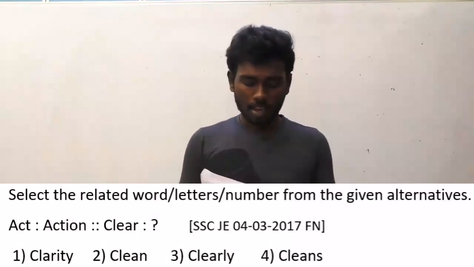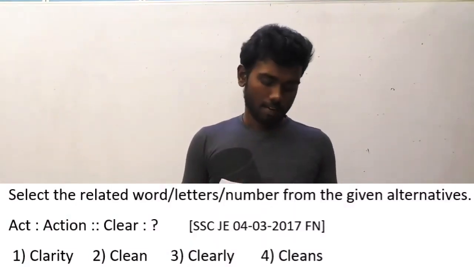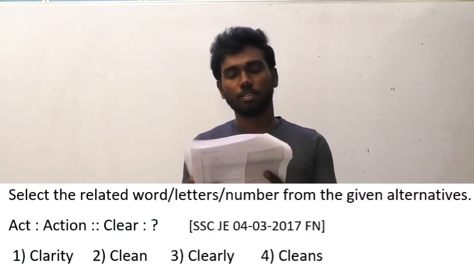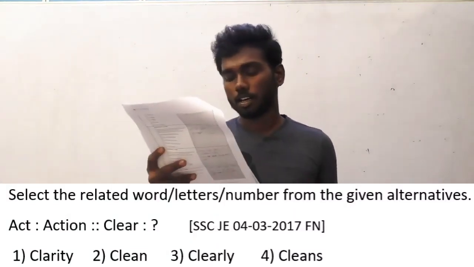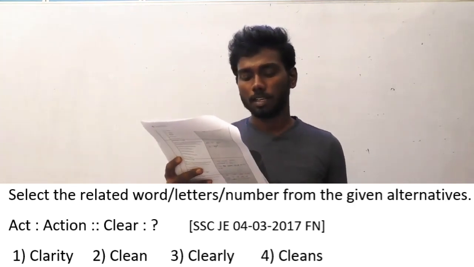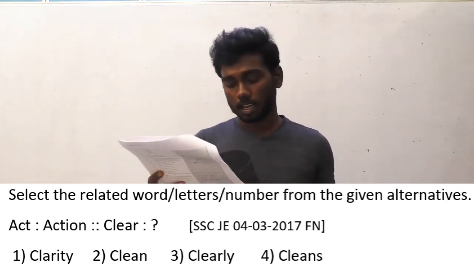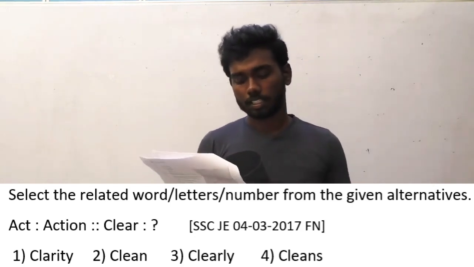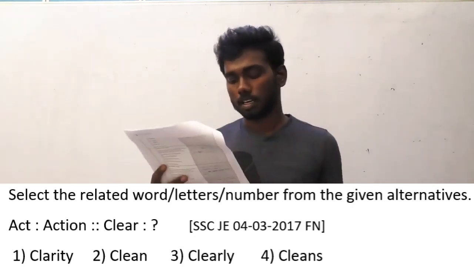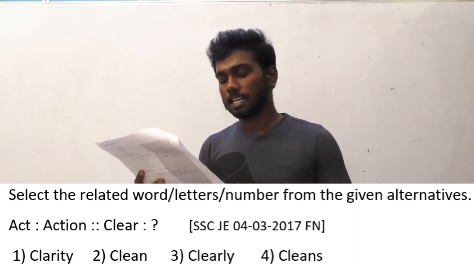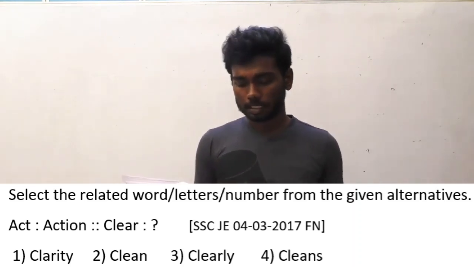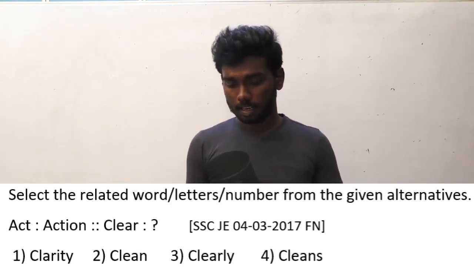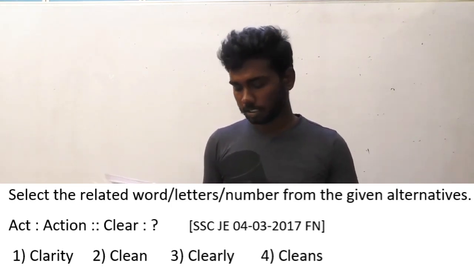The next question, the 28th question, was asked in SSC JE, 4/3/17 forenoon batch. Let me read out the question first. Select the related word or letters or numbers from the given alternatives. Act is to action. Clear is to what? Let me read out the answer options. Option A, clarity. Option B, clean. Option C, clearly. Option D, cleanly.